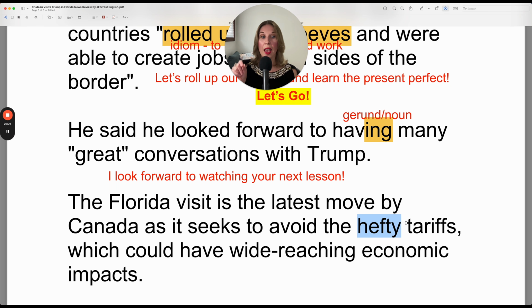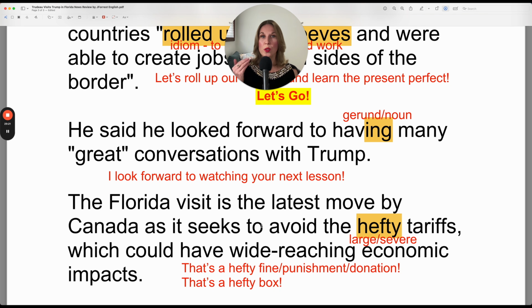What does hefty mean? So it's an adjective. It describes the tariffs. Well, you might get the sense that they're large or severe. Large or severe. You can use this to describe a quantity, like here, tariffs. That would be the quantity, the amount, 25%. Wow, that's hefty. You could say that's a hefty fine that you have to pay for perhaps a parking ticket, or that's a hefty punishment.